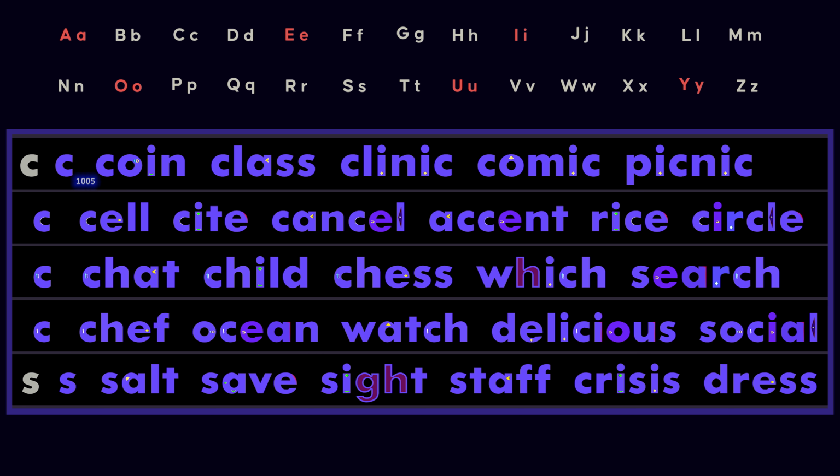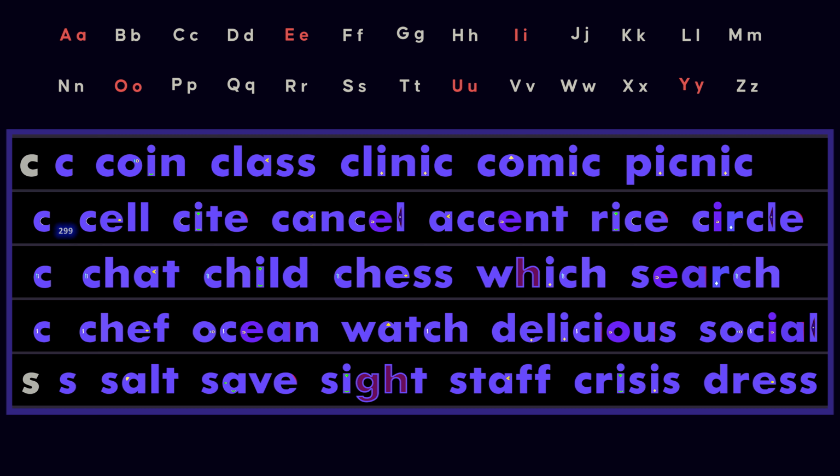The letter C can also be pronounced s. This often happens before E, I, or Y. S, as in sell, sight, cancel, accent, rice, circle. This is called the soft C sound.